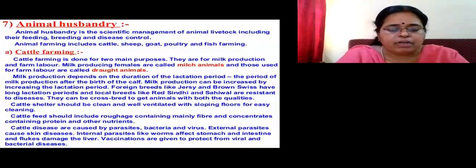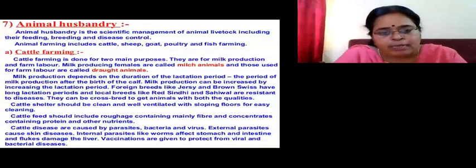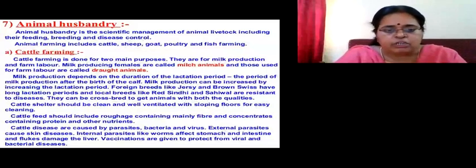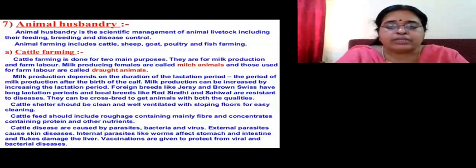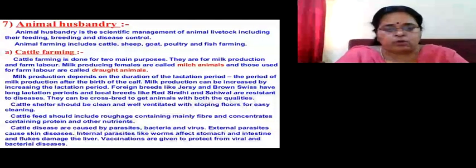Two breeds of foreign cows are there. Foreign breeds are Jersey and Brown Swiss. Why are they selected? Because they have got a longer lactation period. That means they give milk for a longer period of time. And some Indian breeds, local breeds, are there, like Red Sindhi and Sahiwal. They are resistant to diseases. And sometimes they are crossbred. I taught you about hybridization when I started the chapter. So here also hybridization or crossbreeding is done between the Indian breed and the foreign breed to get animals with both the good qualities. Okay.